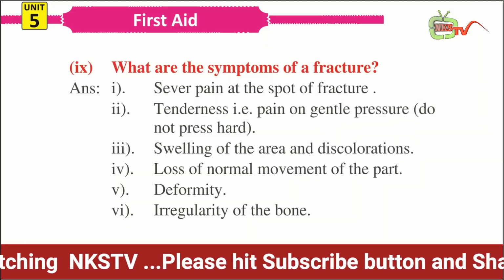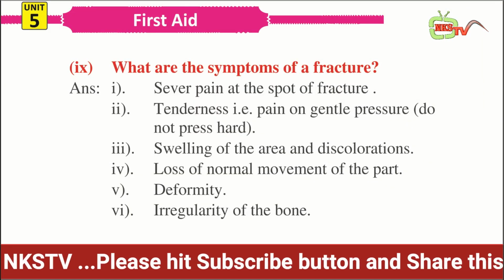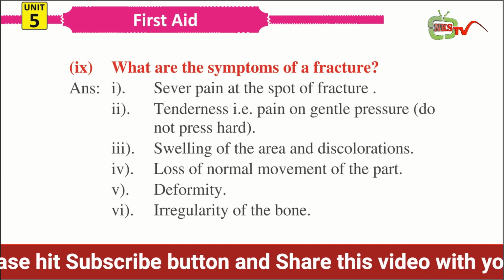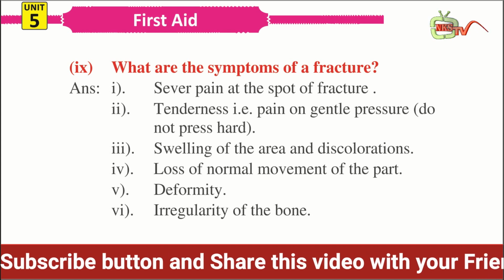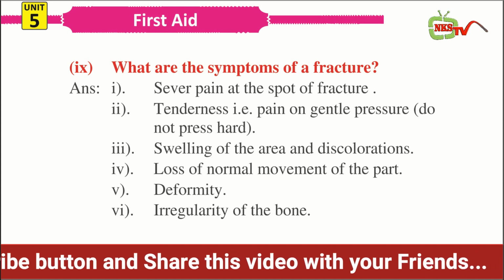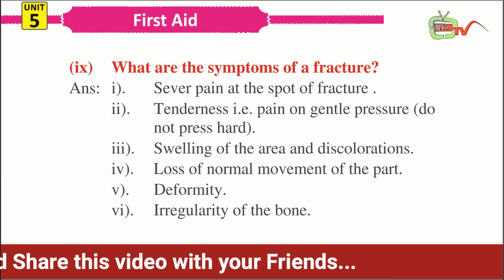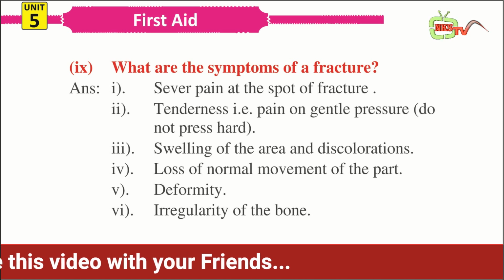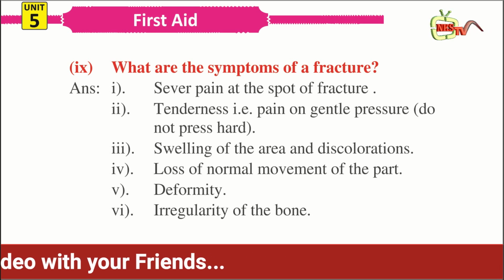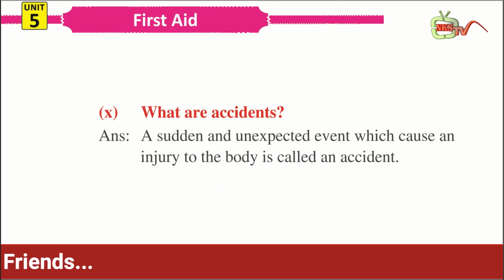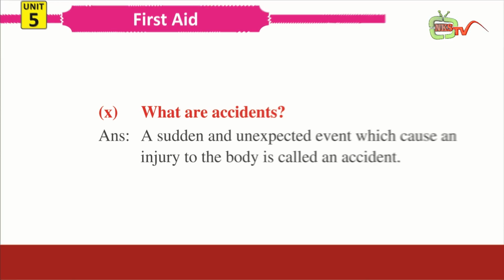Question number 9. What are the symptoms of a fracture? Answer. Number 1. Severe pain at the spot of fracture. Number 2. Tenderness, like pain on gentle pressure, which means do not press hard. Number 3. Swelling of the area and discoloration. Number 4. Loss of normal movement of the part. Number 5. Deformity. Number 6. Irregularity of the bone. Question number 10. What are accidents? Answer. A sudden and unexpected event which causes an injury to the body is called an accident.